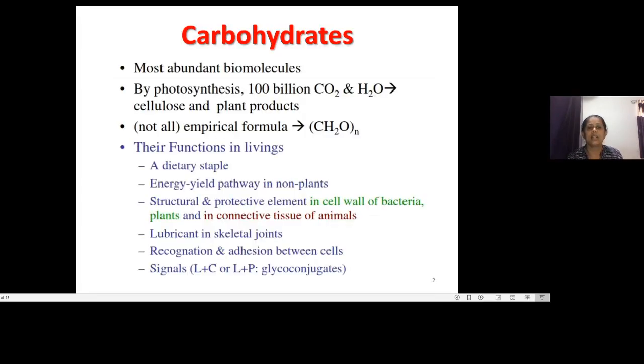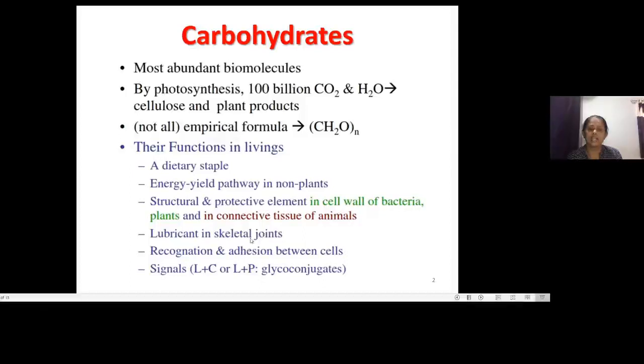Carbohydrates are the most abundant biomolecules on the earth, synthesized by photosynthesis from carbon dioxide and water molecules, producing cellulose and plant products. They have an empirical formula (CH2O)n, n being the number of times. Carbohydrates play an important role in our life in the form of dietary staples, energy-yielding pathways, and structural and protective elements in the cell wall of bacteria and plants, as well as the connective tissue of animals.